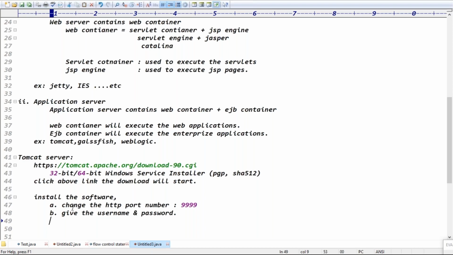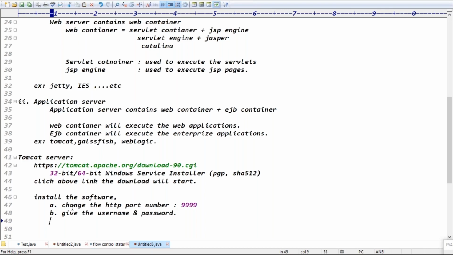Remember that number, because in future to connect with the server that number is required. Then next, below it asks for the Tomcat username and password. These port numbers, usernames and passwords are important to deploy and undeploy applications in the server. Don't forget this, okay?